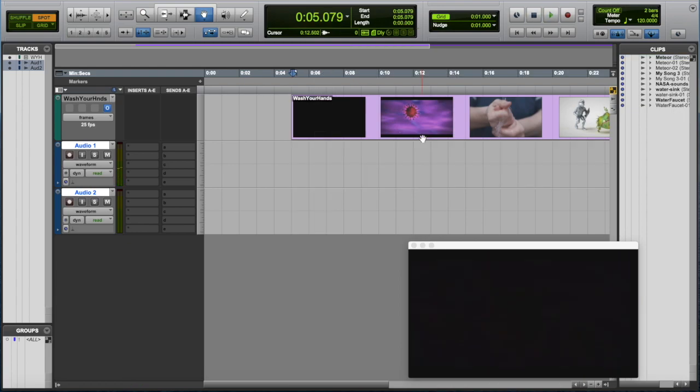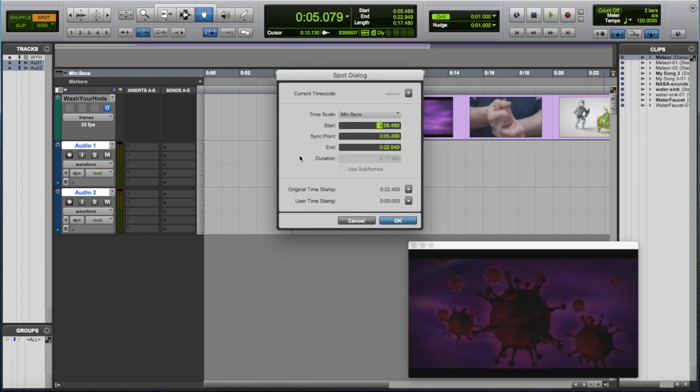But sometimes you may notice that the sound starts before the image comes on screen. That's called a J-cut. That happens fairly often. So I'm going to do that. I'm going to start the sound just a little bit before the picture, at 4 seconds.